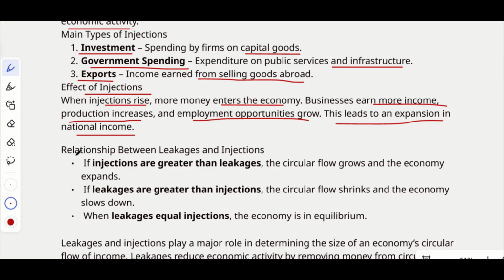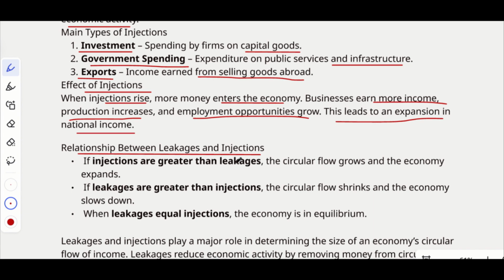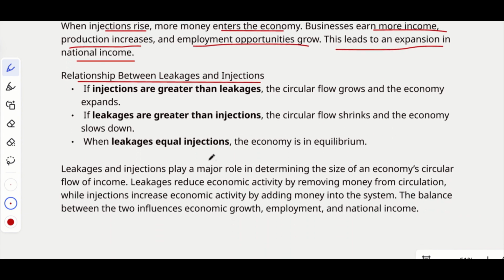Now let's see the relationship between leakages and injections. If injections are greater than leakages, the circular flow grows and the economy will expand. What if leakages are greater than injections? The circular flow shrinks and the economy slows down.